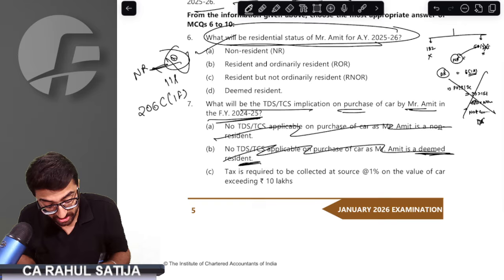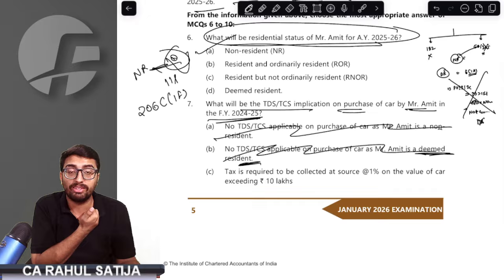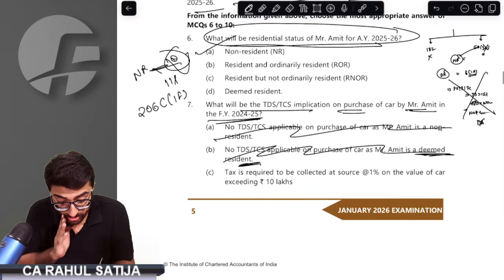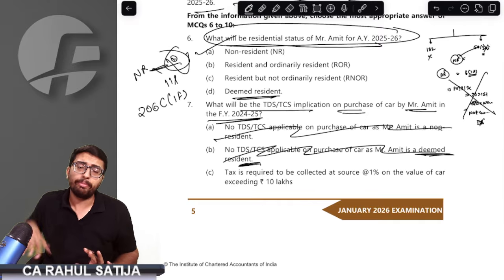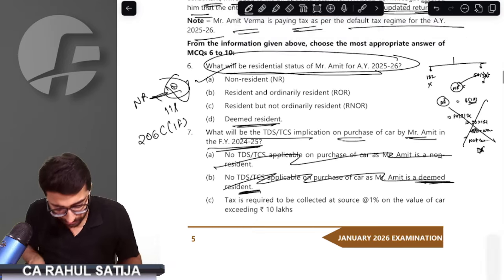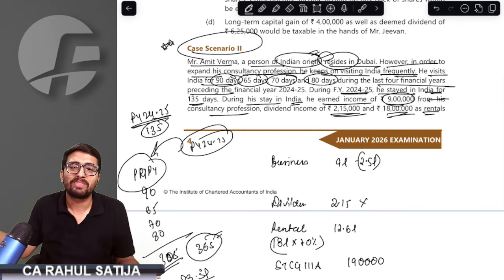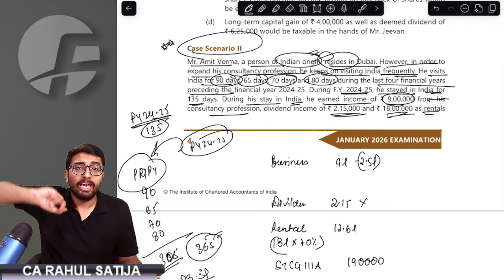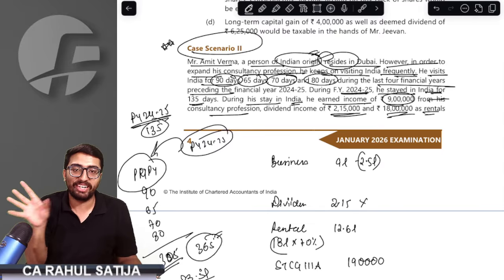See, deemed resident. No TDS applicable. They are also considering this answer as deemed resident. Make sure he is not a deemed resident, because it is nowhere mentioned that he is not a resident of Dubai. He might be a resident of Dubai. Who says he might be a resident of Dubai? He resides in Dubai, so he can be a resident of Dubai. If he is a resident of Dubai, then in that case he can never be a deemed resident of India.